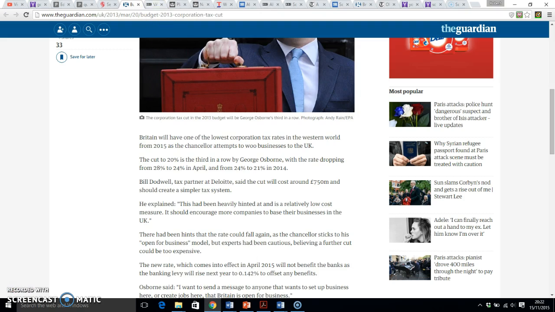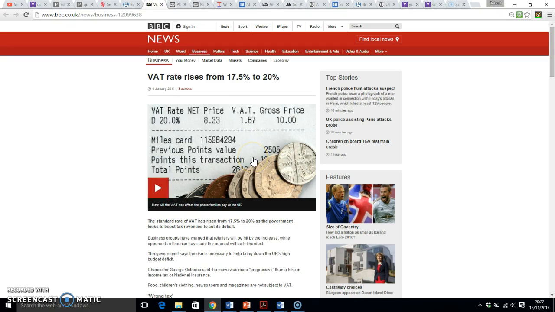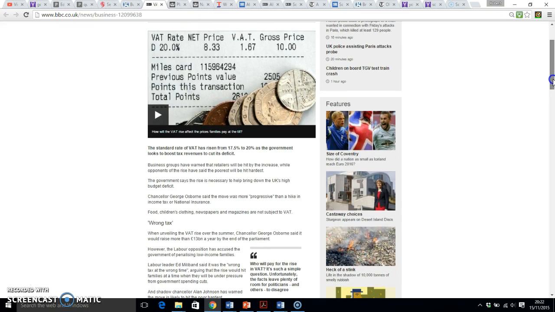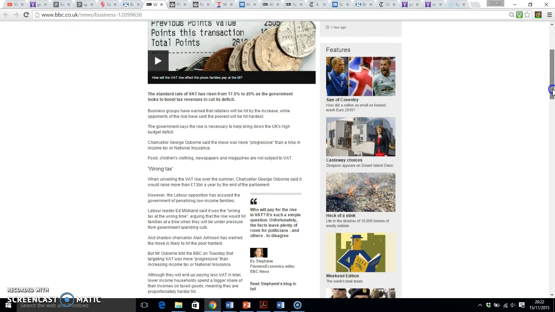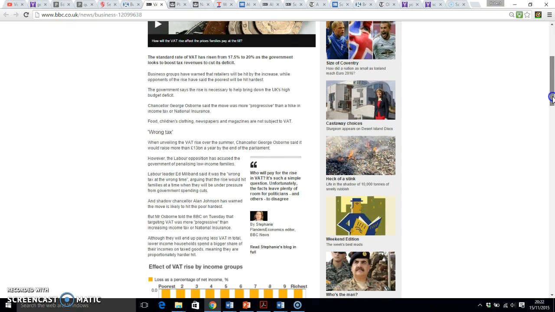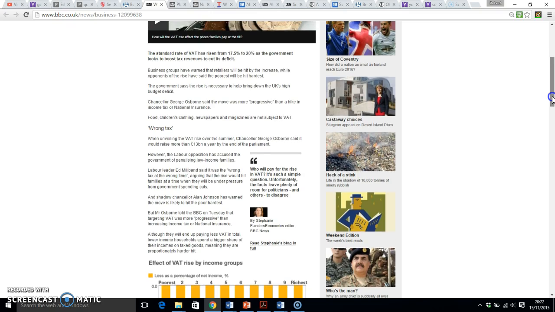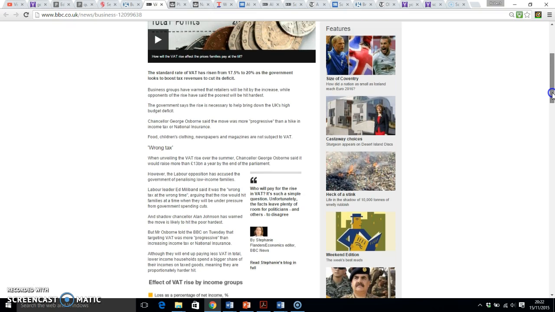So the next story is here, and it's another tax one. This one is value added tax, which was about its rise to 20%. So what I'd like you to do is have a read of the story. It gives you some indication as to the things that VAT goes on. But VAT is a tax that would help increase the cost of goods. So the things that Tesco sells start to go up.